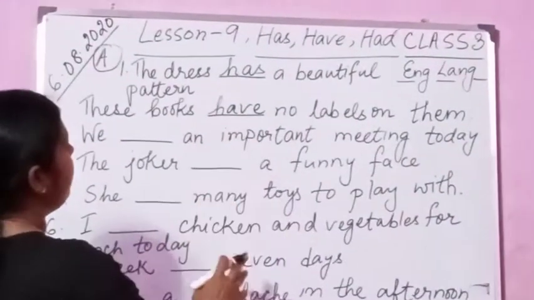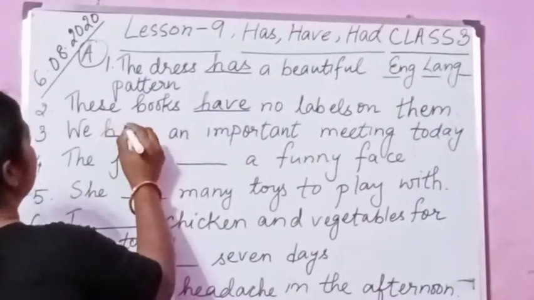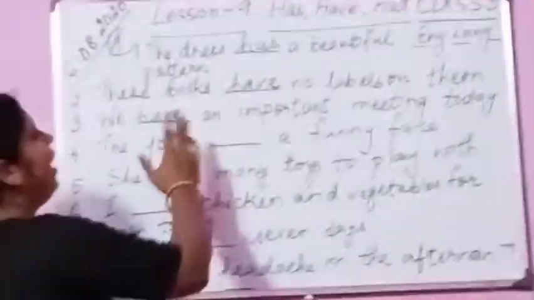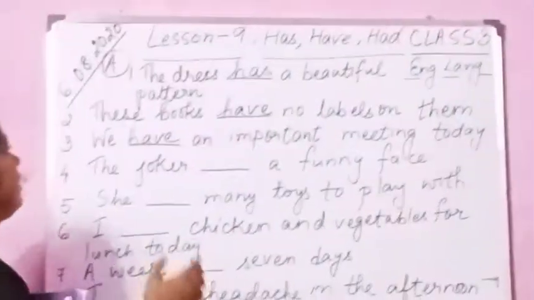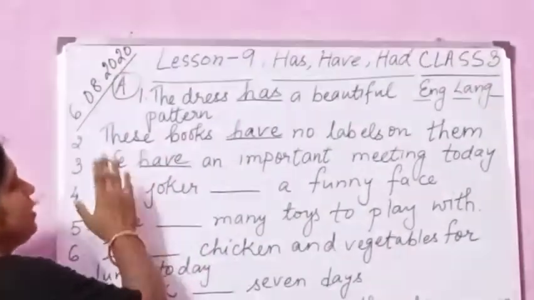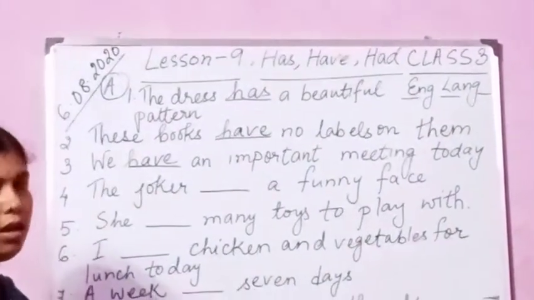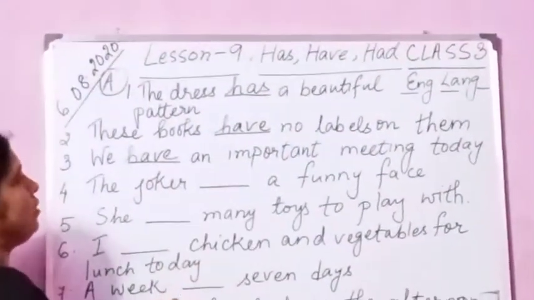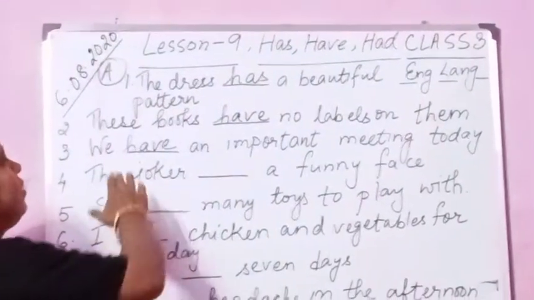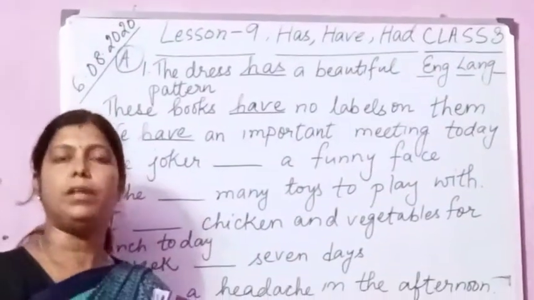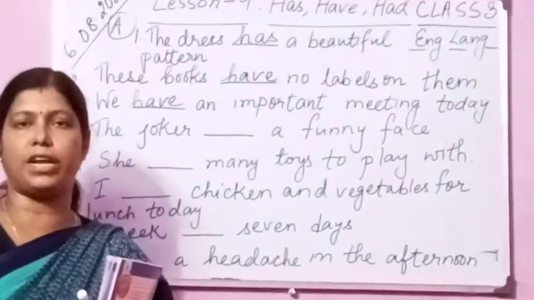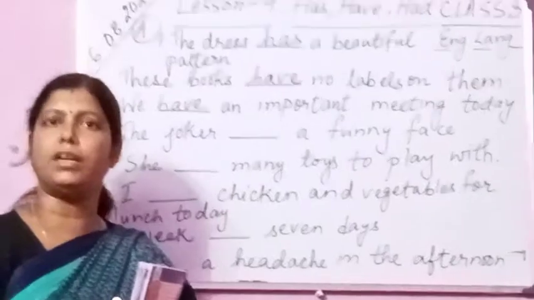We dash an important meeting today. We have an important meeting today. See children, we are using have here because the subject is plural. This is in the present tense. We are talking about the present time, about today. So we are using have here.